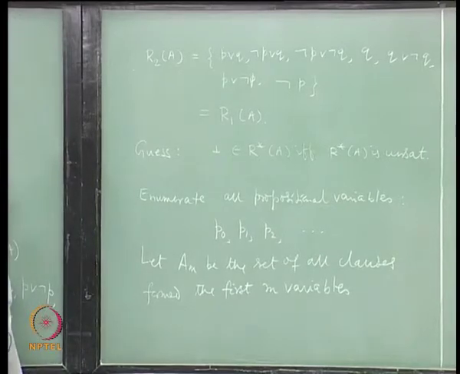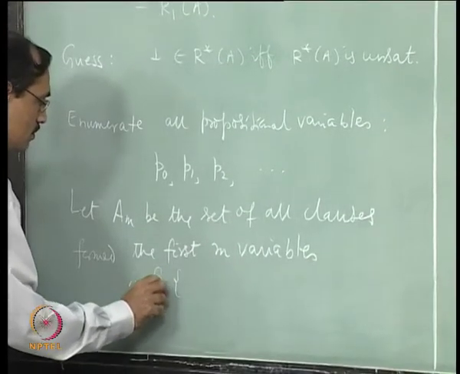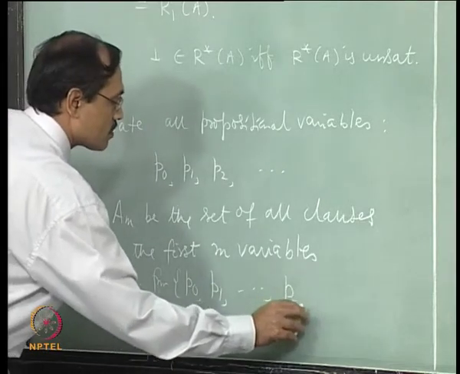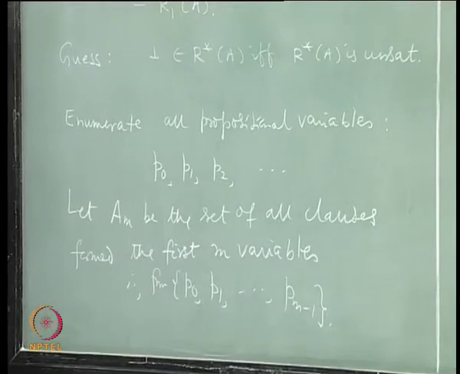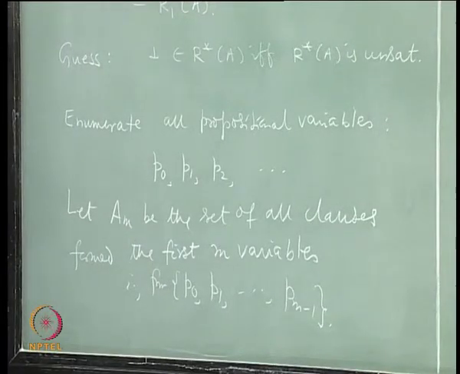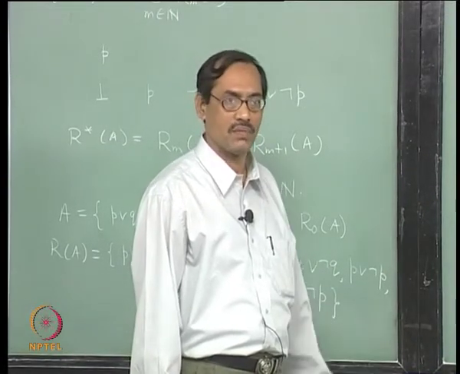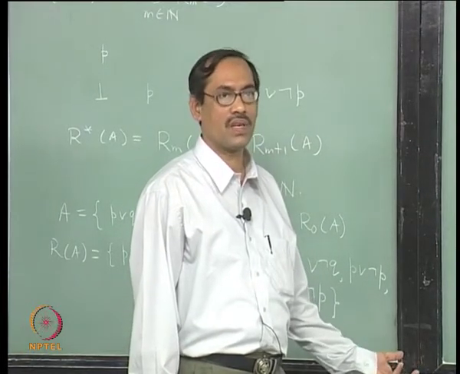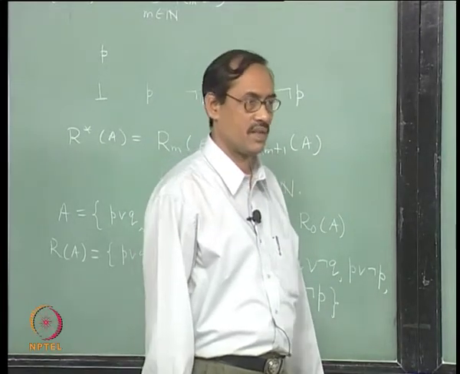So, the first m variables means 0 to m minus 1, that is it uses all this P0, P1 up to P m minus 1. Okay. Suppose we call it AM, all possible clauses you derive or you are able to form, not derive, using these variables P0 to P m minus 1. It is not necessary that all the variables have to be used, okay. Only 2 of them I can use, that is also a clause allowed. So, the other variables are absent there, that will be its interpretation, okay.